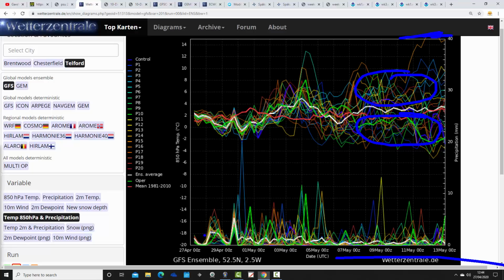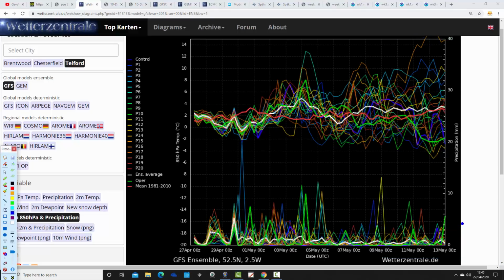Precipitation wise, lots of rainfall spikes coming up over the next few days. There they all are. So it looks as though we're ending this exceptionally dry April on a wet note, at least in Telford, and that's going to be pretty indicative for most parts of the country. And that carries on through the opening days of May as well. Later on, we may find that the rain just eases down a little bit, but even then it looks quite unsettled, really, even as we move on into the second week of May.